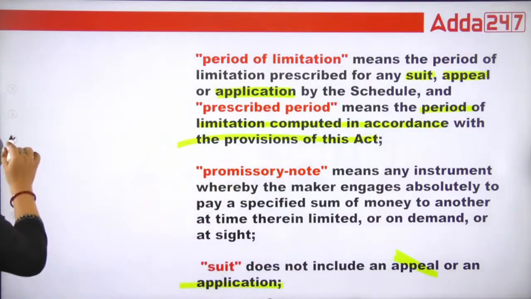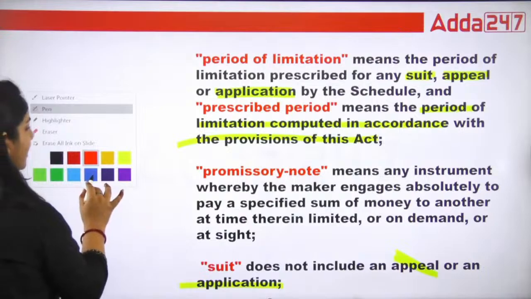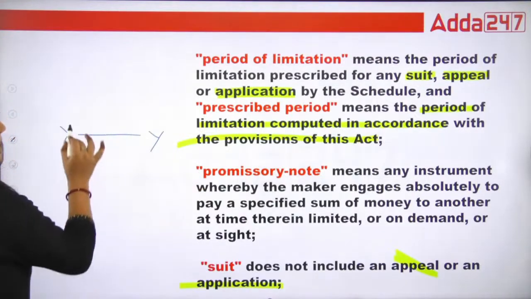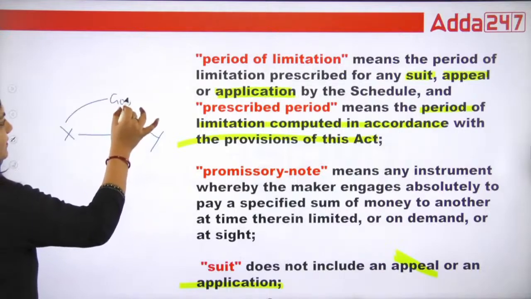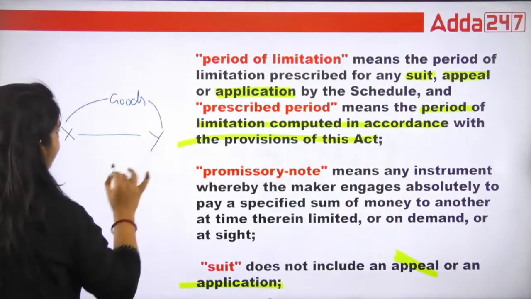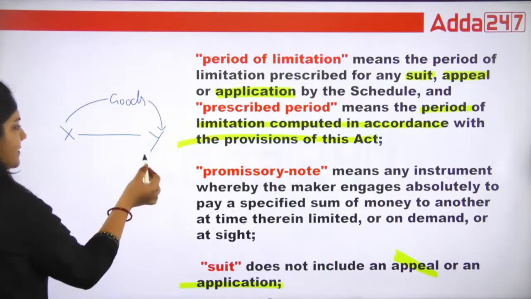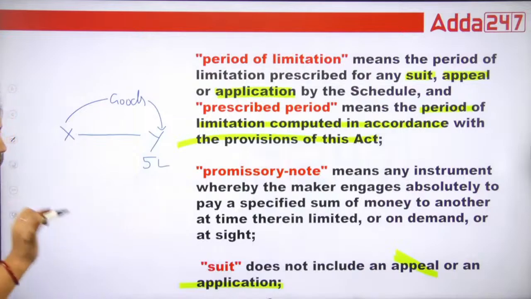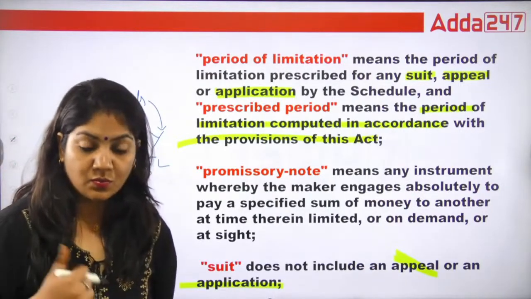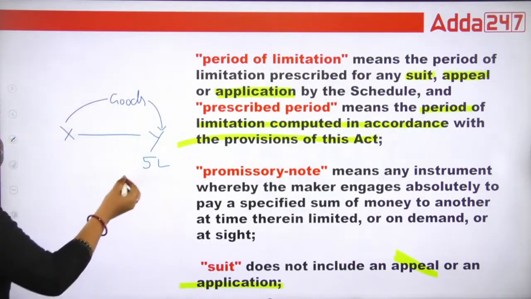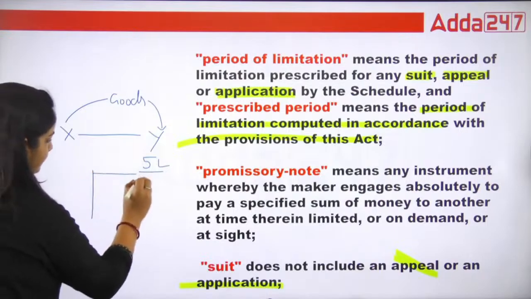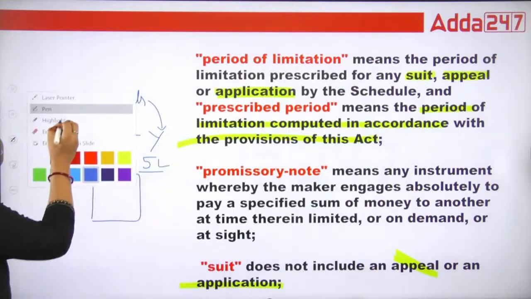What is promissory note? That is so simple. Promissory note means X and Y are there. X has given goods to Y person, right? And Y person, suppose he has to give 5 lakh rupees, but right now Y person doesn't have 5 lakh rupees. So what will happen then? Now for this 5 lakh, Y will make a document.